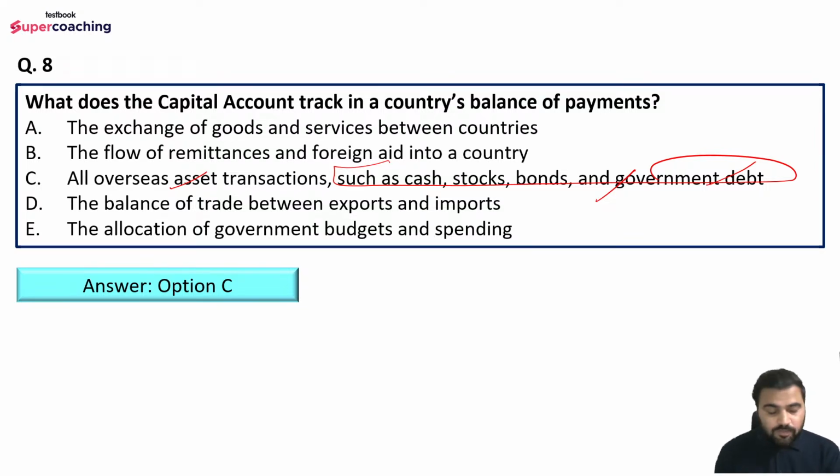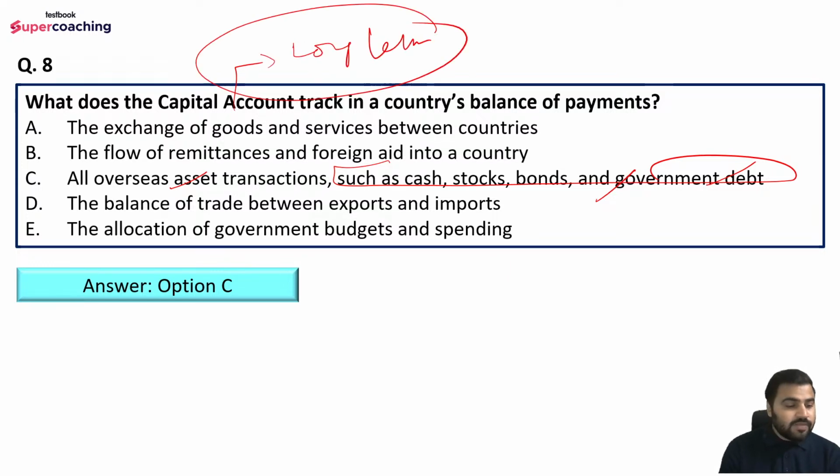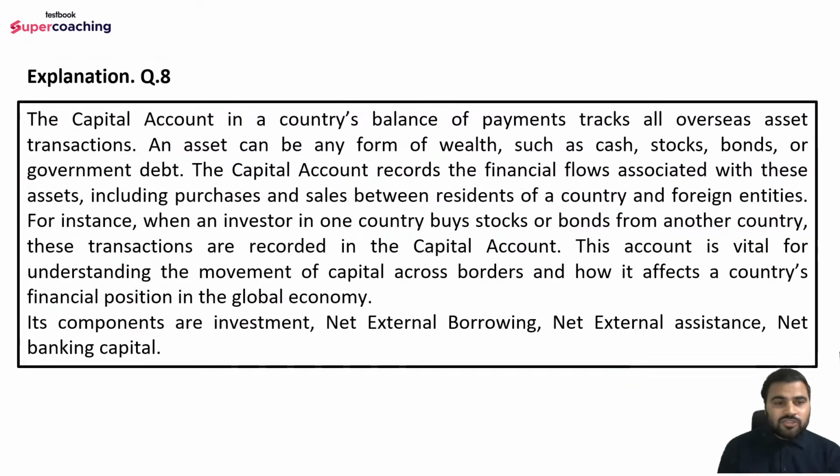So basically balance of payment के तीन part होते हैं. I told you, current account, capital account, and financial account. So in the capital account, what we take are long term transactions. ठीक है, long term transactions we take into account under the capital account component. So you can read that the capital account in a country's balance of payment tracks all overseas asset transactions, and an asset can be in any form of wealth such as cash, stocks, bonds, or government debt.